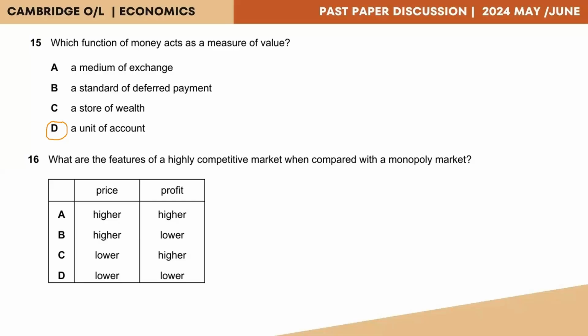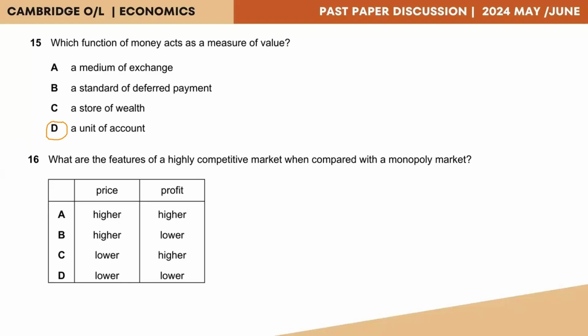Now here we are expected to talk about the features of a highly competitive market, meaning we are looking at the features of a perfect competition market situation. The factors we have to consider are price and profits. In a highly competitive market, price is generally low as all firms are selling identical products. They cannot charge very high prices. Prices are considerably low when you compare it with a monopoly.